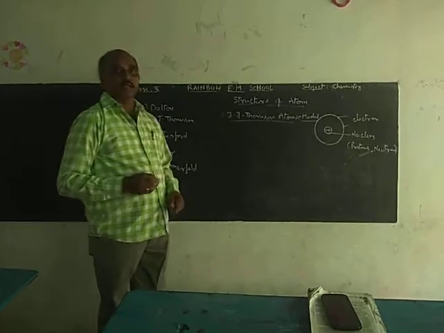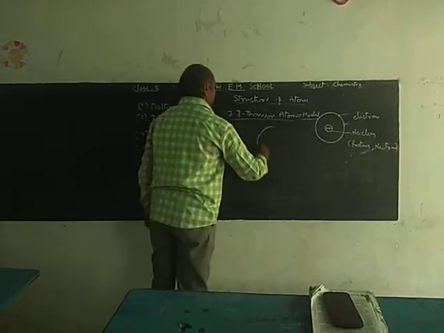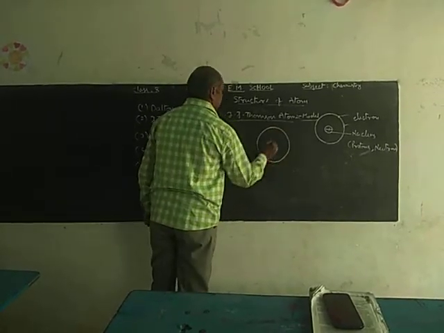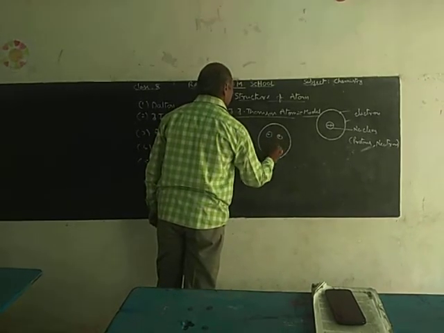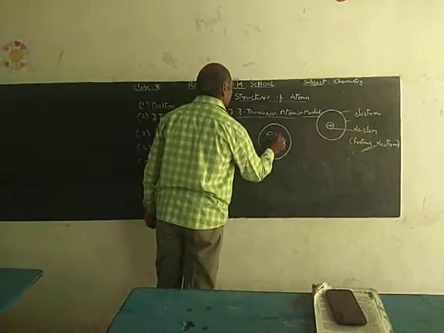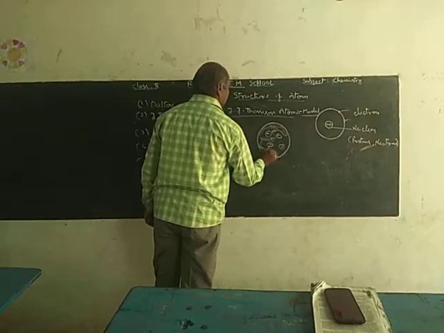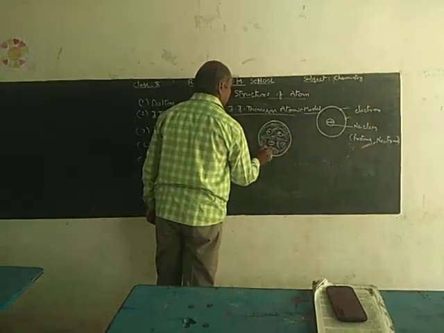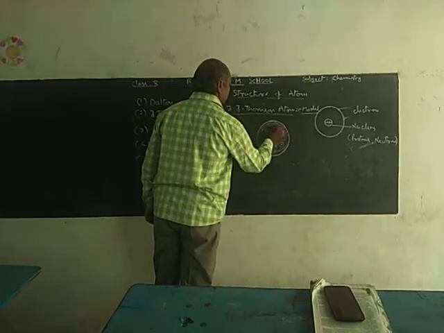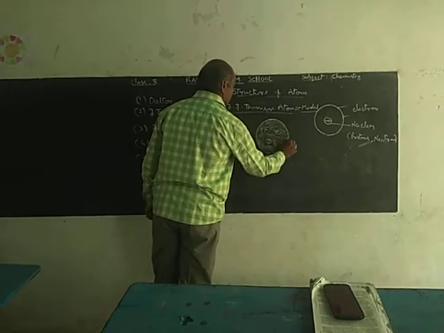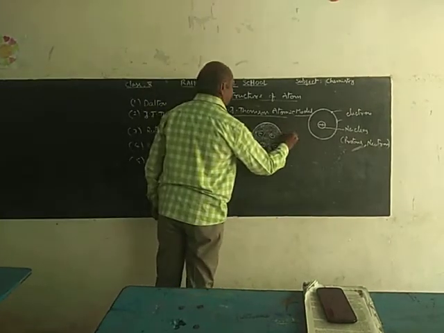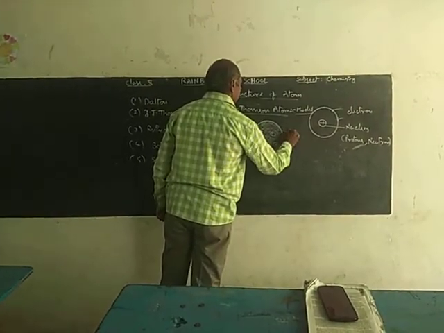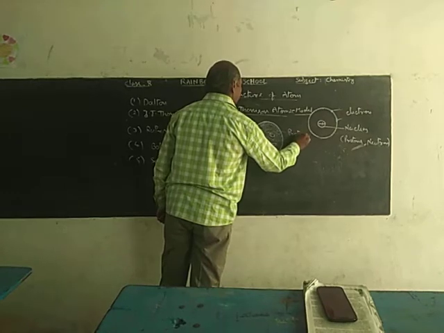the arrangement of particles in the atom? Here, that is a watermelon. This watermelon consists of a fibrous mass, that is the positive charge.